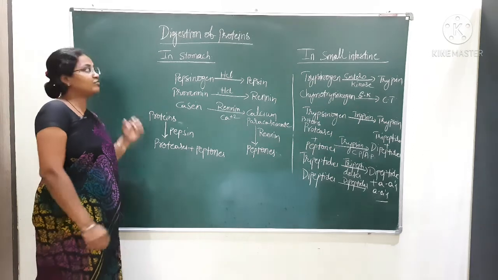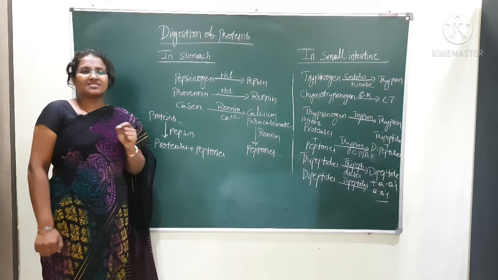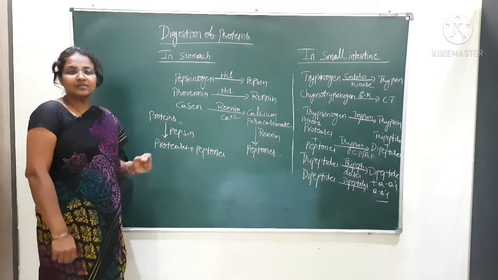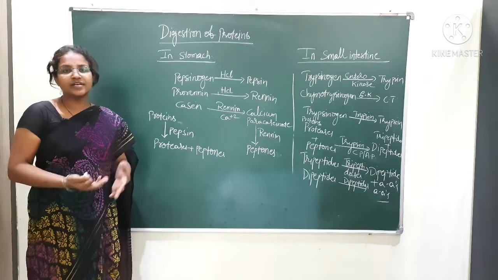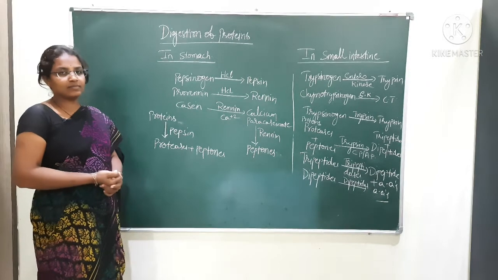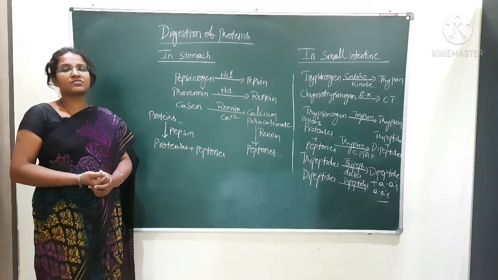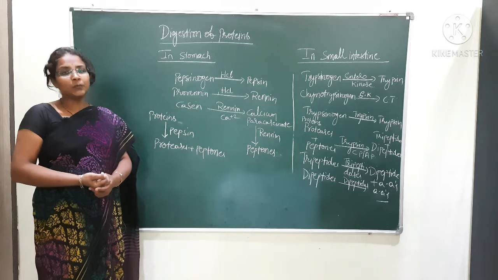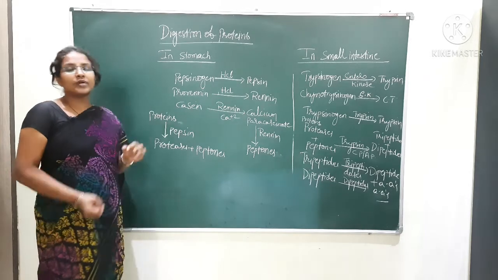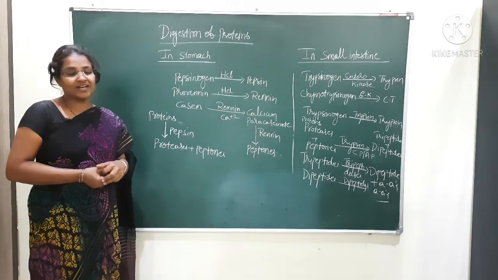Today we will discuss digestion of proteins. Yesterday I gave an introduction to digestion and explained in which parts of the digestive system different components undergo digestion. But now I will explain the digestion of proteins in the different parts of the digestive system. Digestion of proteins takes place in the stomach as well as in the intestine.